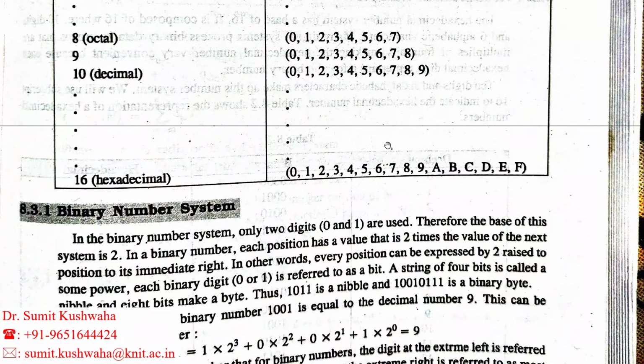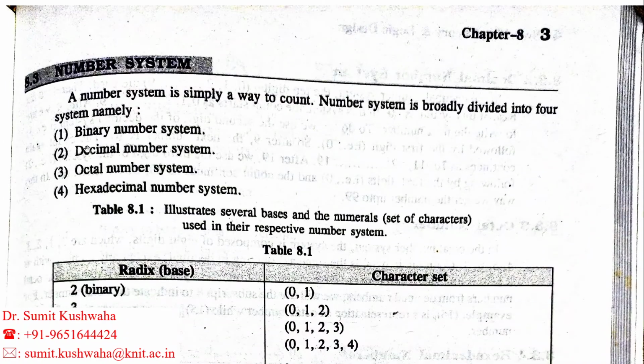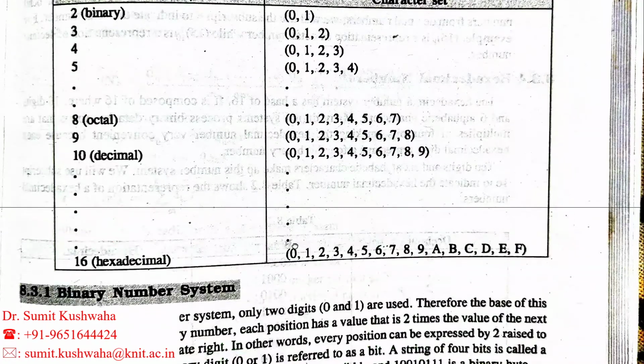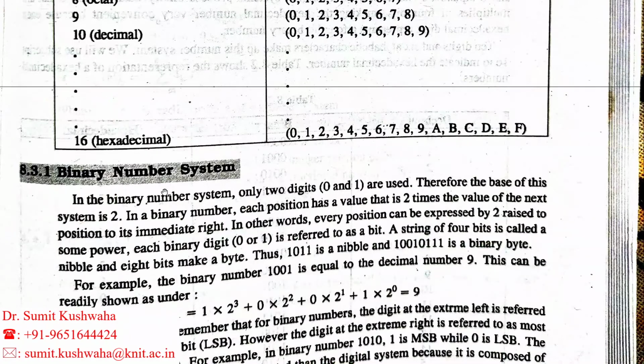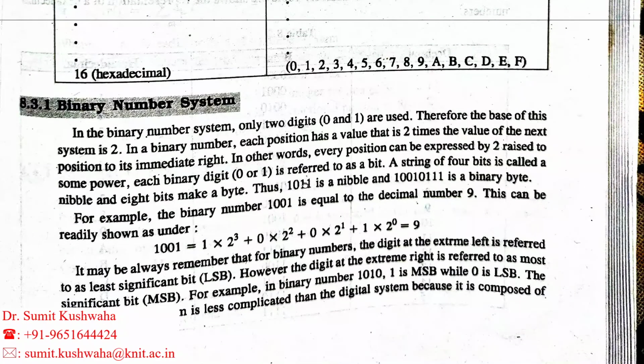I have told you that with the help of the base of a particular number system, we will represent any number in that number system. Suppose, what is the binary number system?